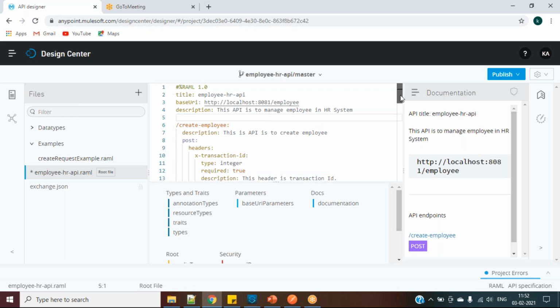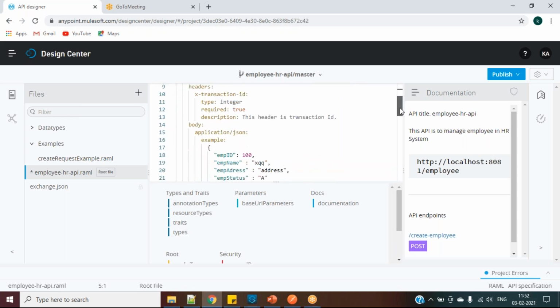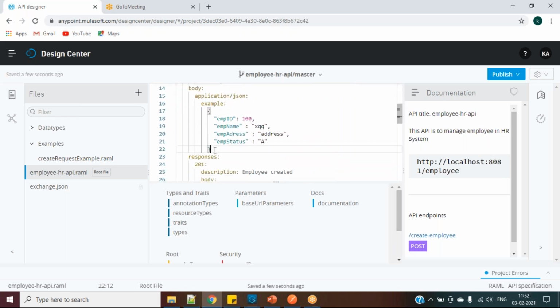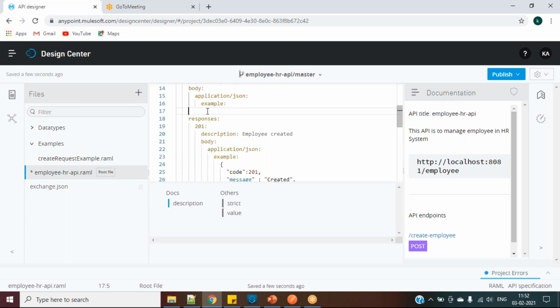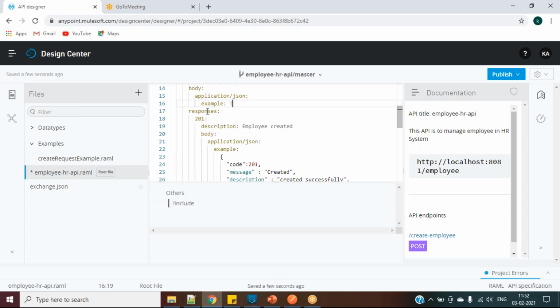For data type, we have to use uses, but for example, no need of using this one. We can simply say example, then exclamation mark, include, and it will automatically show you what are the folders here. So under examples, select your example YAML file.